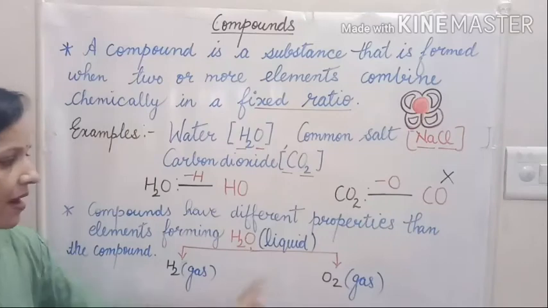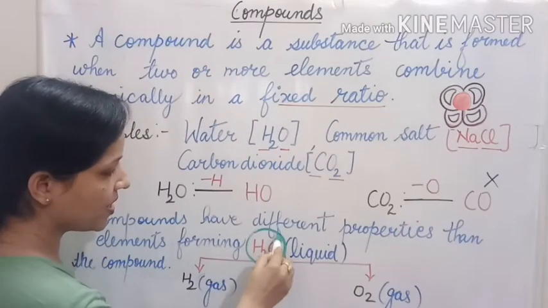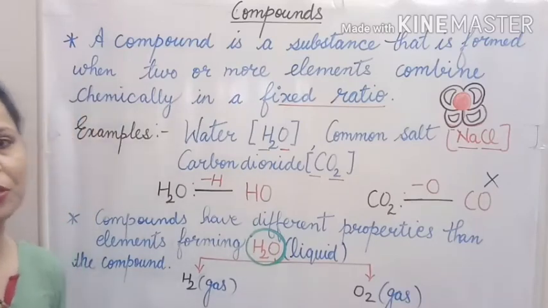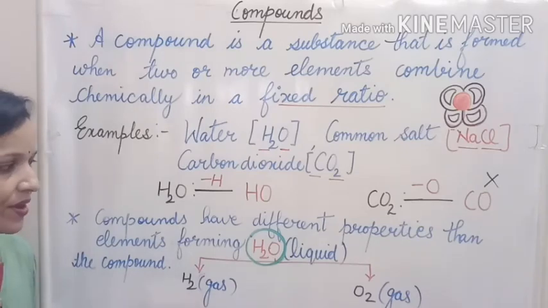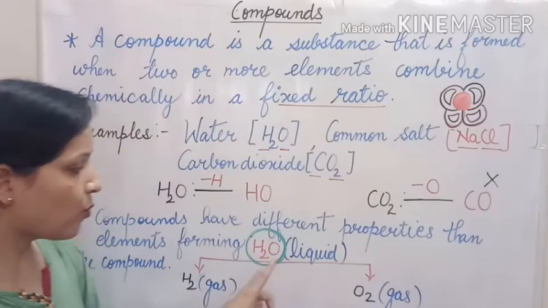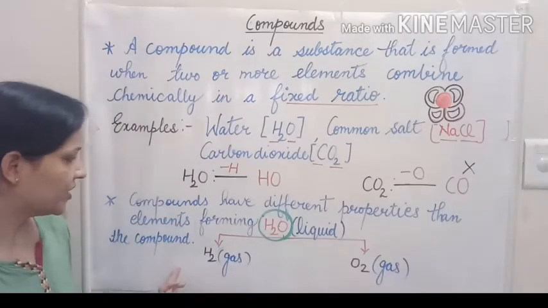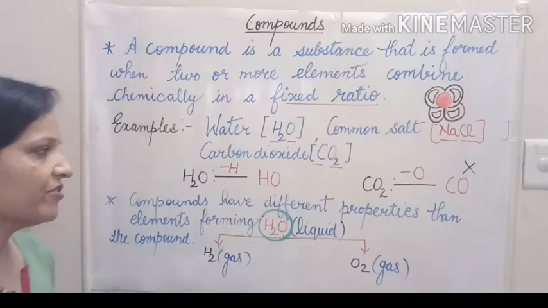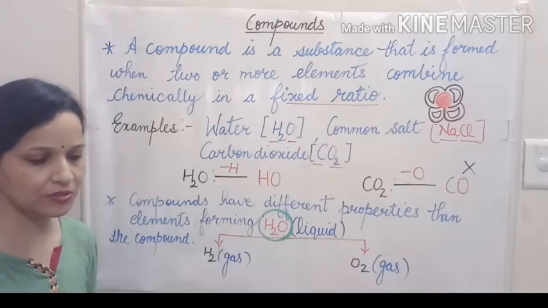So both of these are gases, but the compound water is a liquid. Okay, and their uses are also different. Hydrogen is a flammable substance, whereas oxygen helps in burning, and water is used as a fire extinguisher. I hope you understood. Compounds have different properties than the elements forming the compounds.